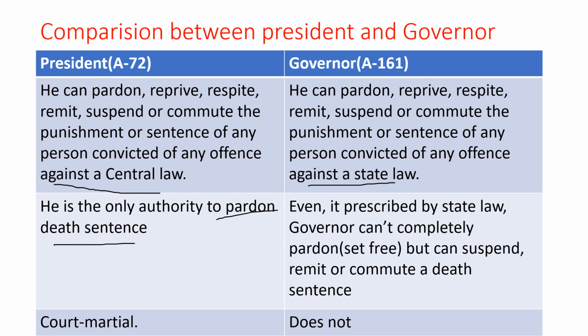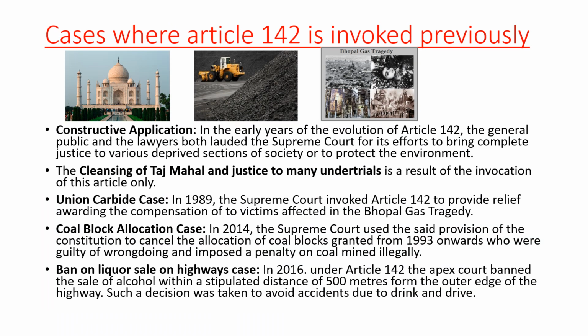But when it comes to the governor, as I told you, that person will not be released or completely set free. Instead, the death sentence can be commuted to a life sentence, or it can be stayed for some time. So that is the main thing with the governor. When it comes to court martial, the exclusive power is the president's. The governor does not have any such power.